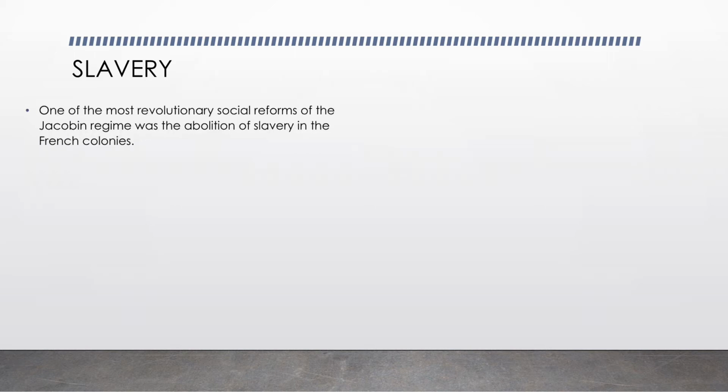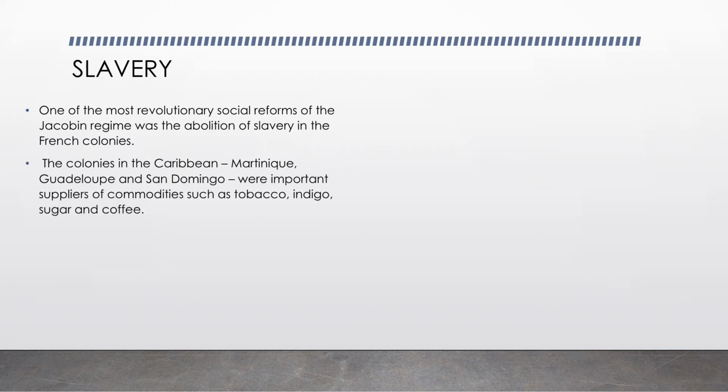So now we have learned about the directory rule of France. But actually, what happened is the Jacobins did not stay in pause for a long time. Sooner or later they came back into rule, and they started giving many reforms for France. And one of their most revolutionary reforms was abolition of slavery. In this chapter, we would not be learning about slavery abolition in the entire world. We would only be learning about abolition of slavery in France. Obviously, it is the French Revolution, so we'll be learning about France in this chapter.